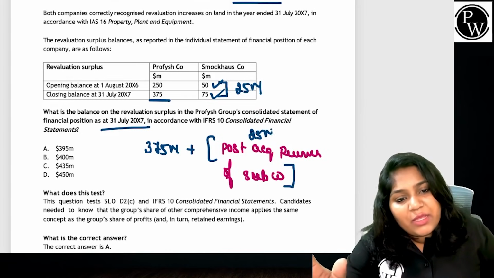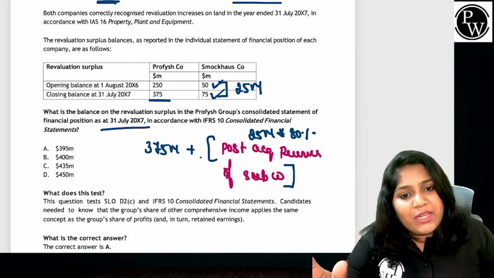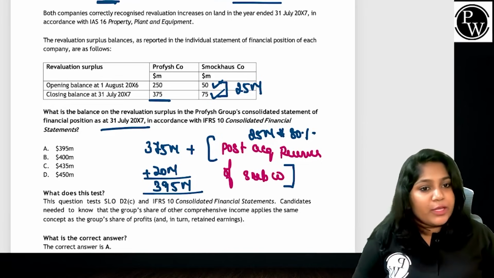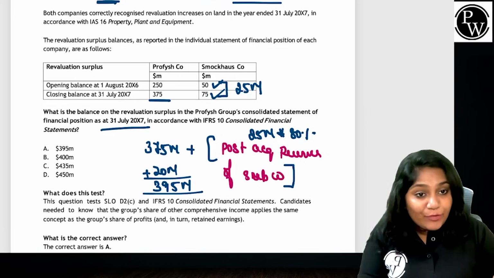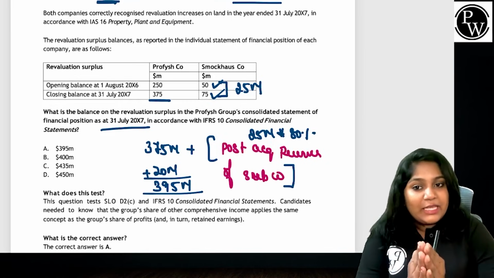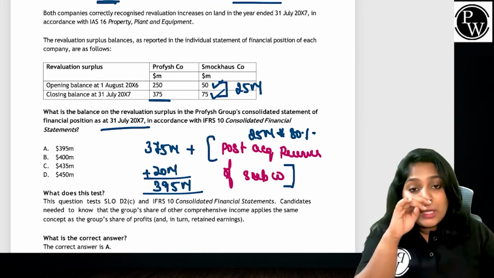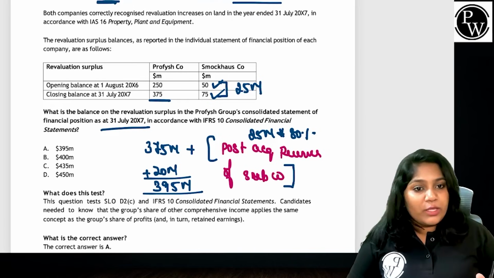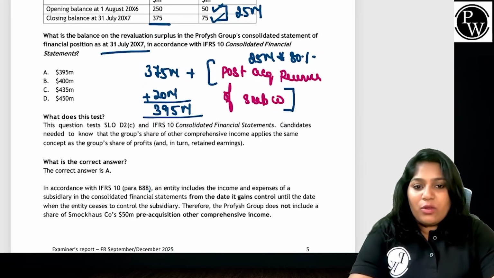Of that 25 million, I can only give 80 percent to the parent company. So that means I will add 20 million to the parent. Total, the revaluation surplus has to be 395 million. Then what happens to the remaining 5 million? It goes to non-controlling interest. If something is happening after acquisition, it's your job to give the respective share to the owners of the parent and also to the non-controlling interest. So out of this 25 million, 20 should go to the parent, 5 million should go to the non-controlling interest, isn't it? So let's see where students went wrong.